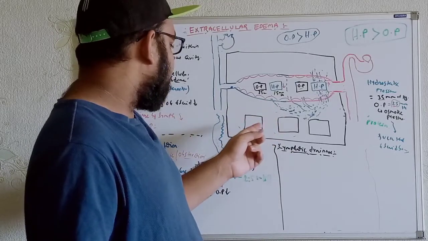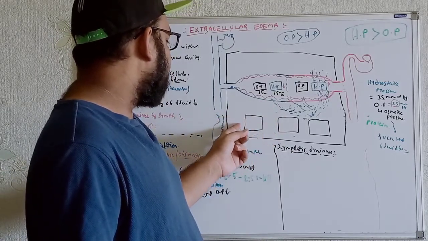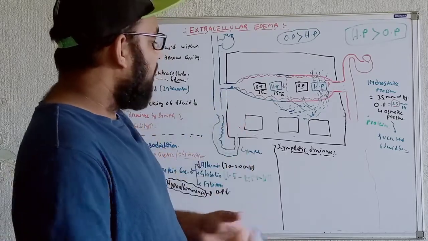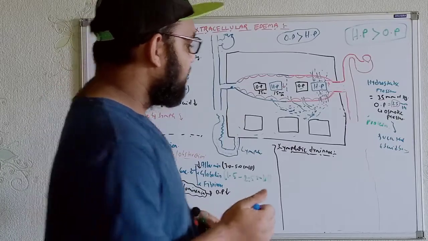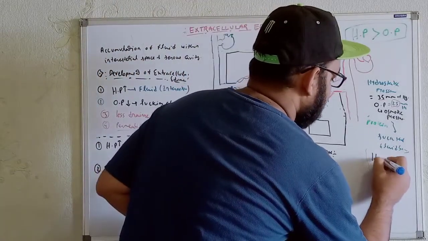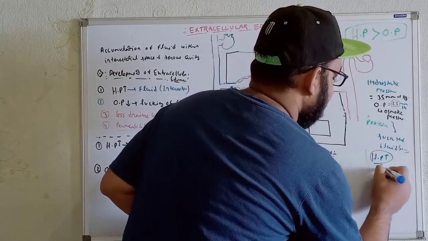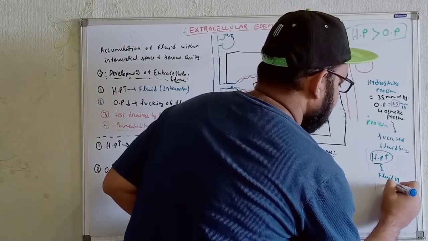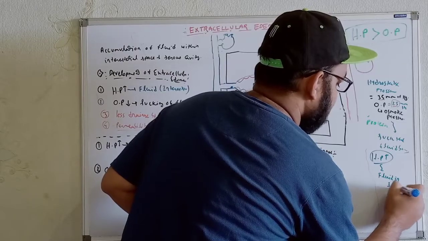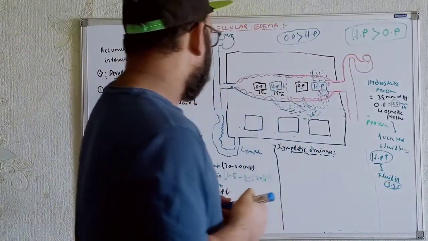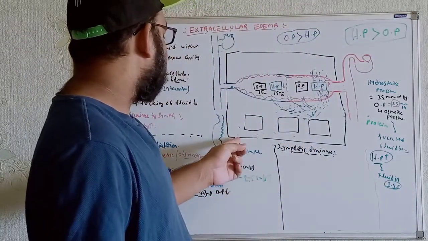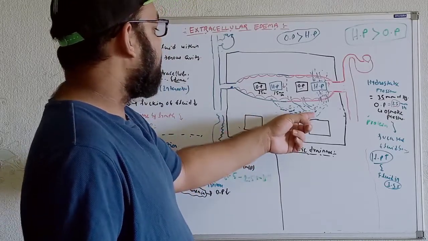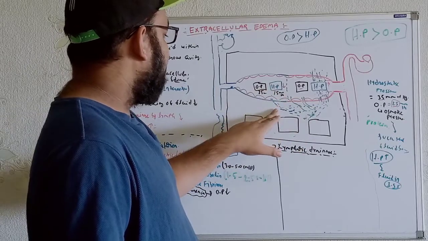We can say the alternative way, just to suck the fluid back again, there is a lymphatic system. But sometimes the hydrostatic pressure will be so much, try to understand from here, that the fluid within the interstitial space will be so much that these lymphatic systems will not be able to suck that much fluid. Here we get such an accumulation of fluid that it cannot be sucked properly by the what? Lymphatic system.